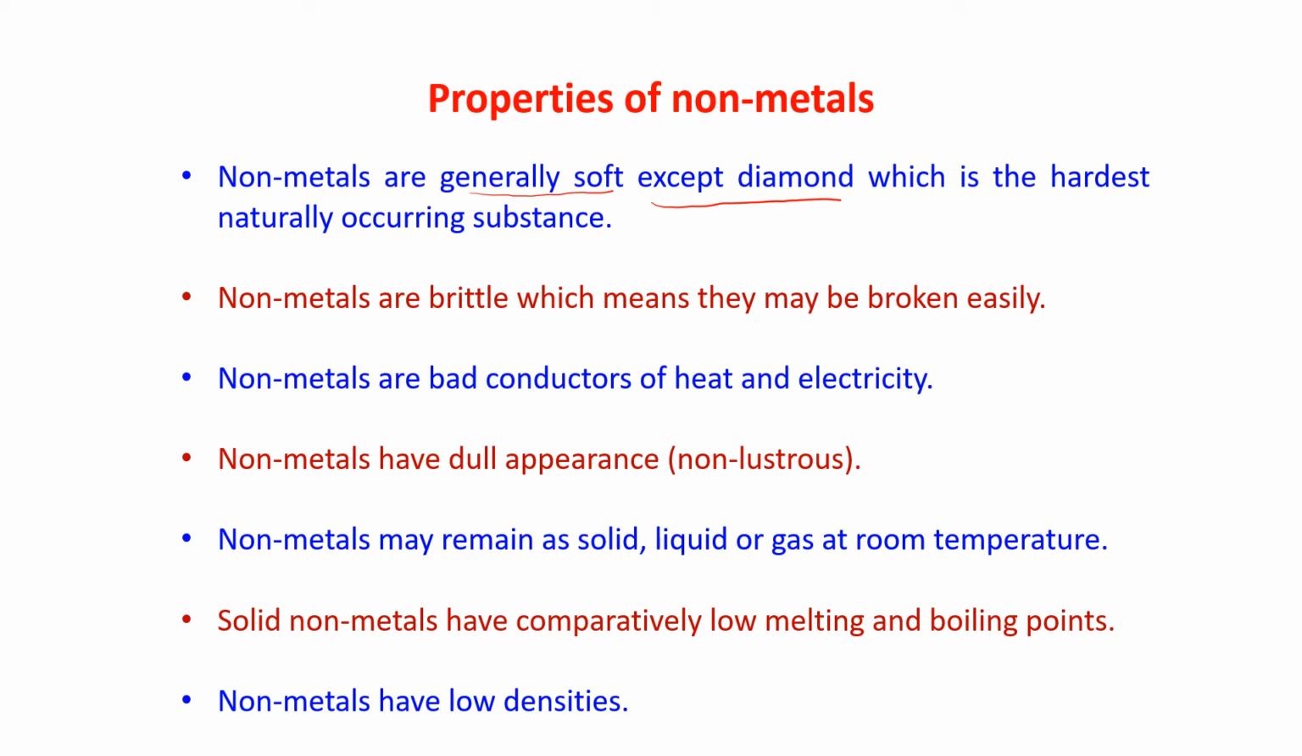Non-metals are brittle, which means they may be broken easily. Non-metals are bad conductors of heat and electricity. Non-metals have a dull appearance, non-lustrous, that means no shining surface. Non-metals may remain as solid, liquid or gas at room temperature. Solid non-metals have comparatively low melting and boiling points. And the last one, non-metals have low density. So, these are the properties of non-metals.